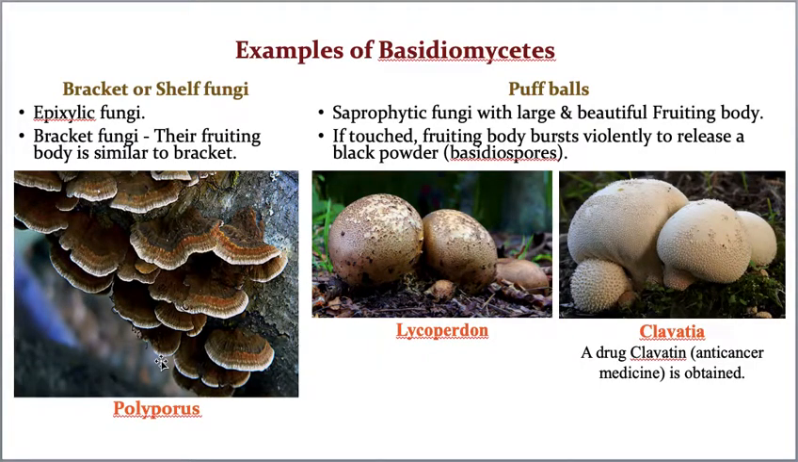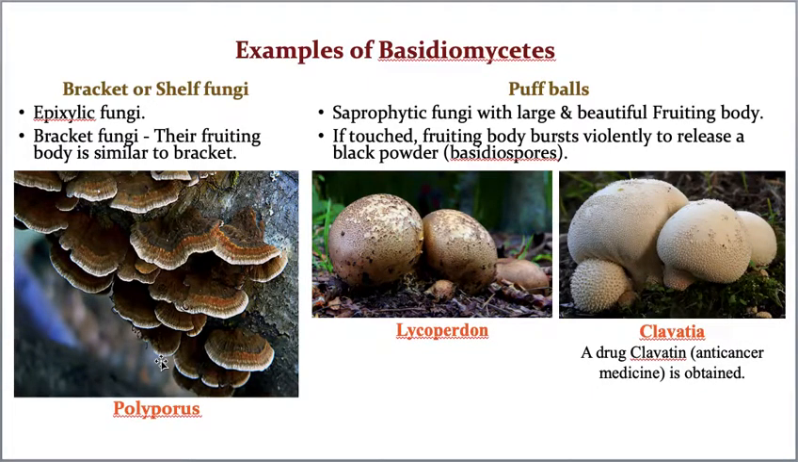Now, the second example is puffballs. They are saprophytic fungi. The organisms which depend upon dead and decaying organic matter are called saprophytes, and these puffballs are saprophytes. Whereas bracket or shelf fungi are epixylic, that means they grow on trees, puffballs grow on dead and decaying organic matter. I think you are understanding, students.